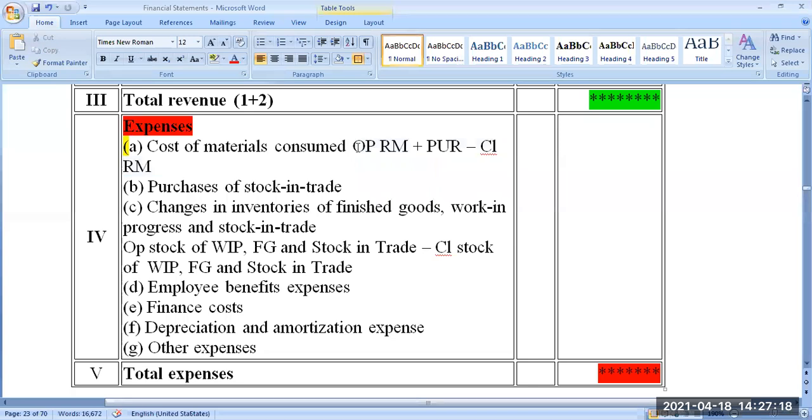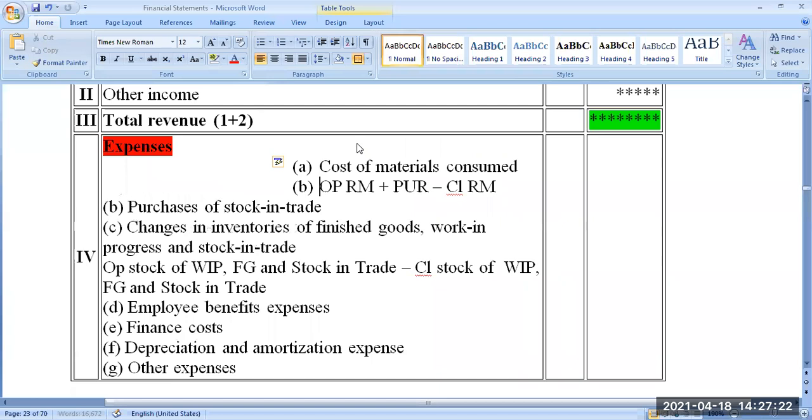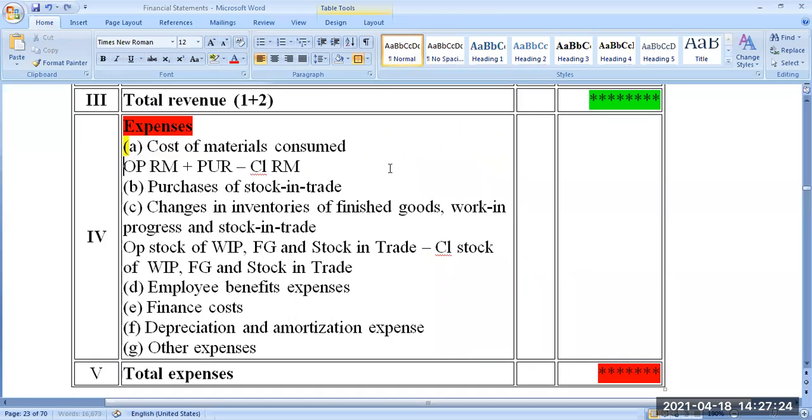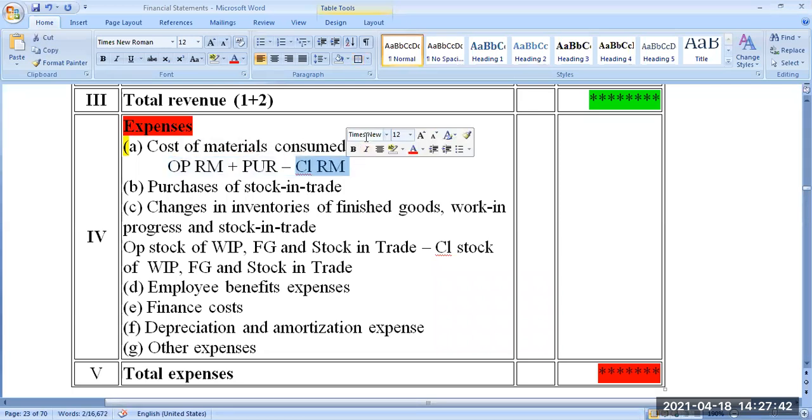Opening stock of raw material plus purchase of raw material minus closing stock of raw material. Opening stock of raw material plus purchase of raw material minus closing stock of raw material. It will be given in the trial balance. These two will be in the trial balance. This will be given after the trial balance as an information, which we call an adjustment.